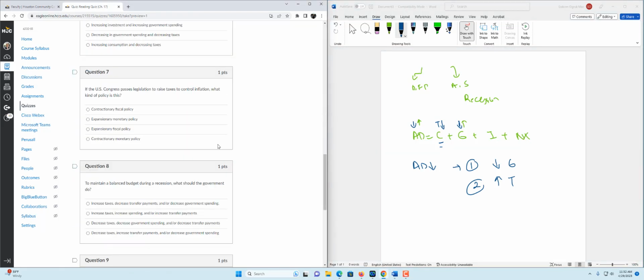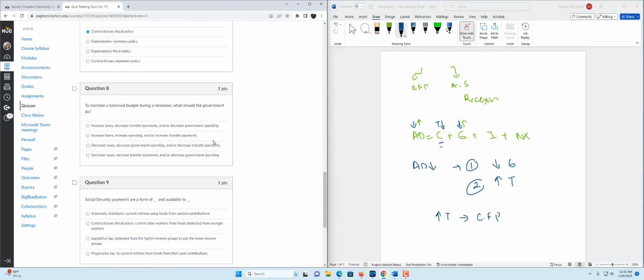If the US Congress passes legislation to raise taxes to control inflation, what kind of policy is this? So we are actually increasing taxes. This is contractionary fiscal policy because we want people to spend less money. Spending less money means contractionary fiscal. If we want people to spend more money and stimulate demand, it's called expansionary fiscal policy.